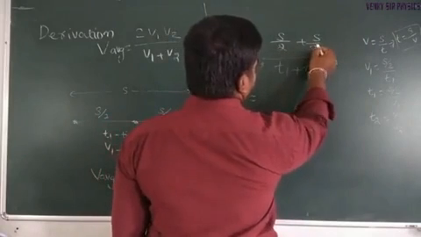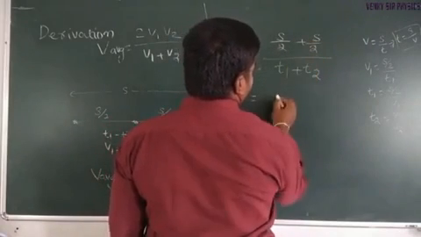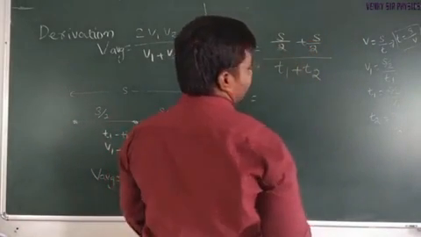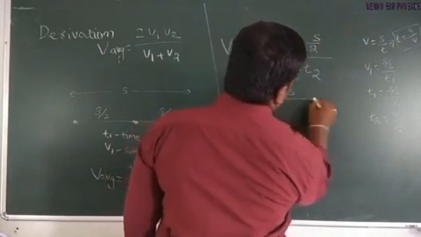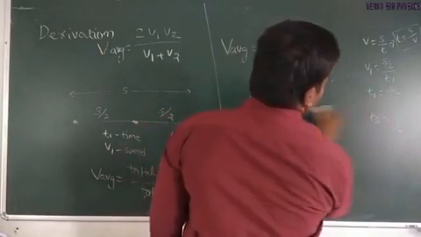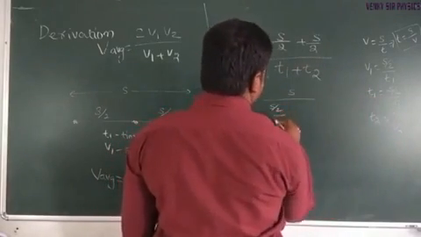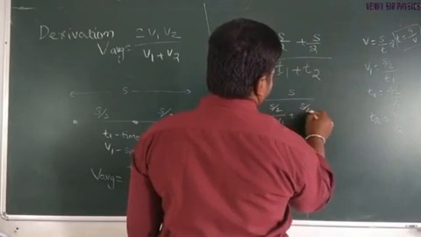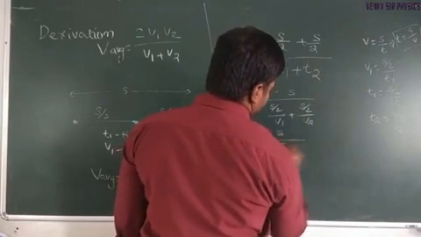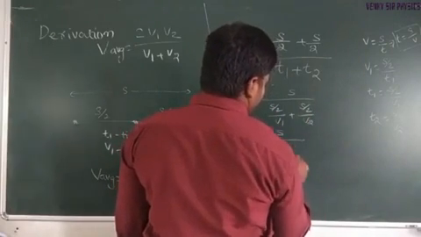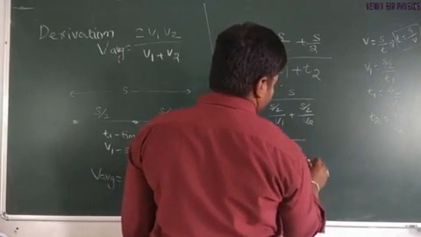S by 2 plus s by 2, the 2 by 2 gets cancelled, divided by s by 2 divided by v1 plus s by 2 divided by v2. So s by 2 is common: s divided by s by 2 times 1 by v1 plus 1 by v2.